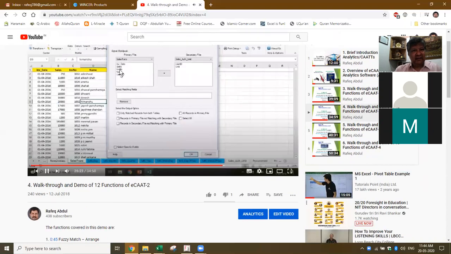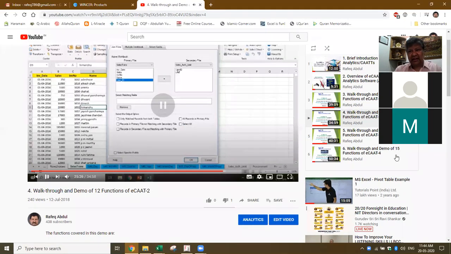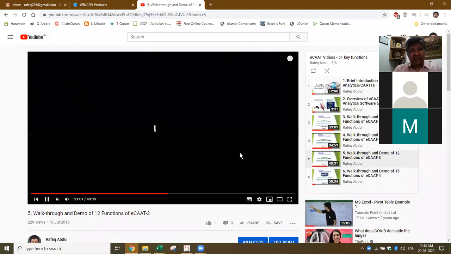See, this is how I selected this one. So like that, there are multiple. This one I have got, I think about 51 functions: fuzzy match, near, normalize, and something called SoundX. With the same name Rafiq, for example, RAFEQ, RAFIQ, RAFEEQ, like that you can have multiple variants, no? You'll be able to pick up all of them.